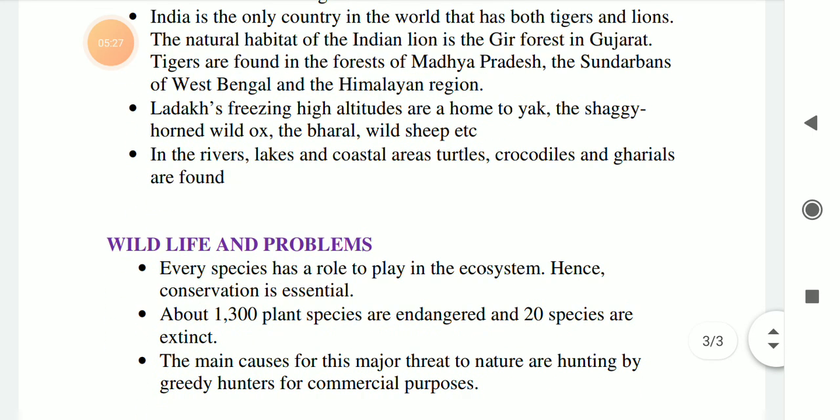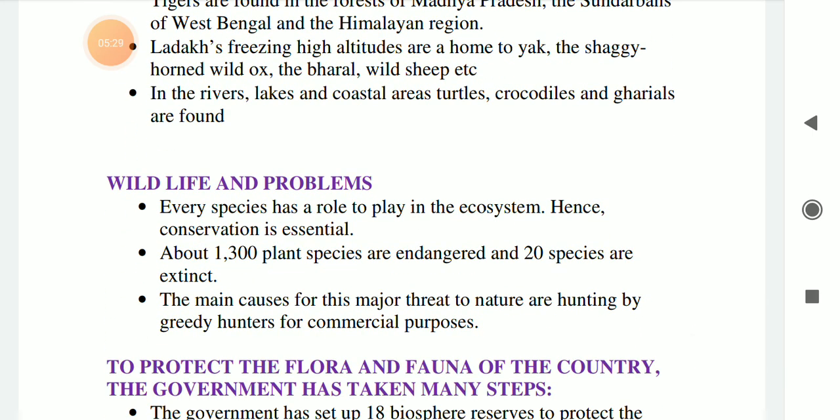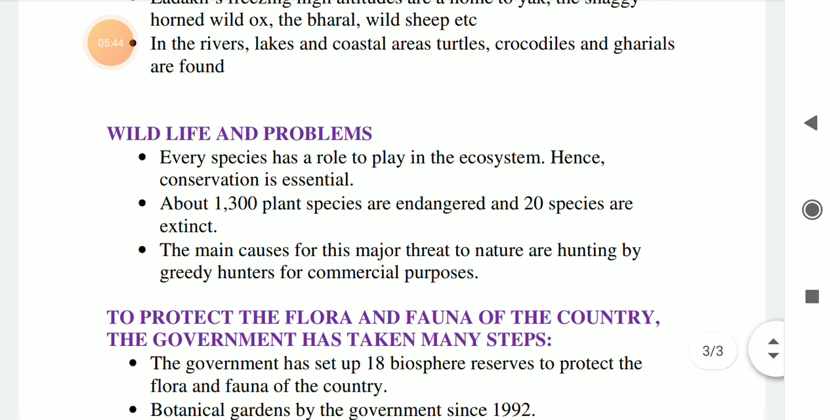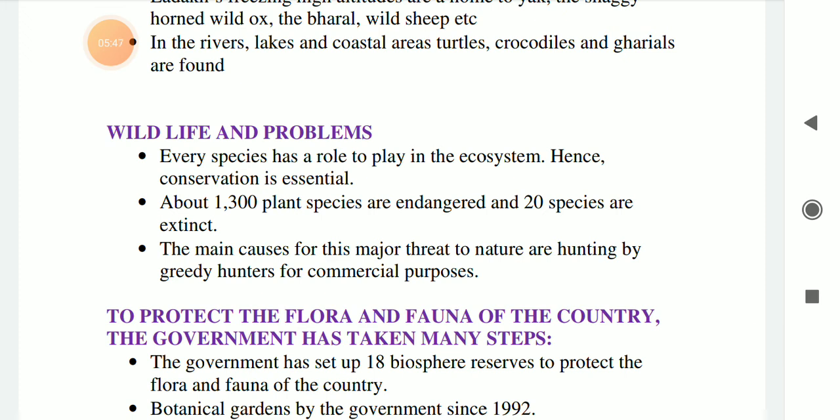Okay, but in present day, wildlife faces lots of problems. Every species has a role to play in the ecosystem. Hence, conservation is essential. About 1300 plant species are endangered and 20 species are extinct. The main causes for this major threat to nature are hunting by greedy hunters for commercial purposes.